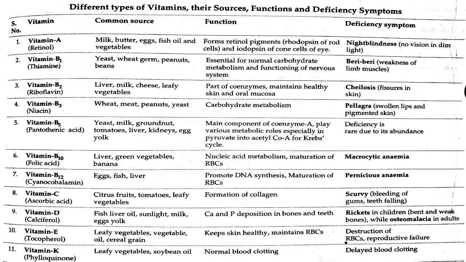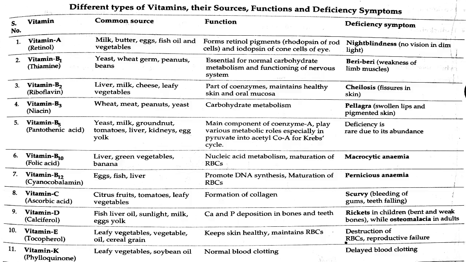First one is vitamin A, that is retinol. Common sources are milk, butter, eggs, fish oil, and vegetables. Its function is to form retinal pigments, that is rhodopsin of rod cells and iodopsin of cone cells of the eye. Deficiency of vitamin A gives night blindness, that is no vision in dim light.